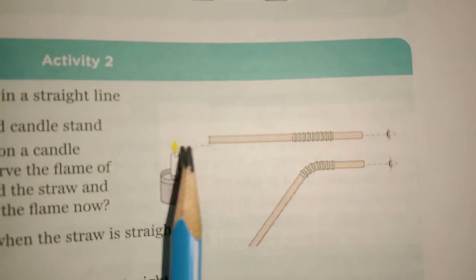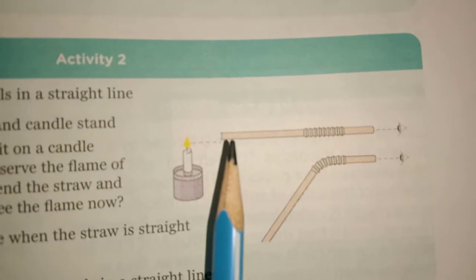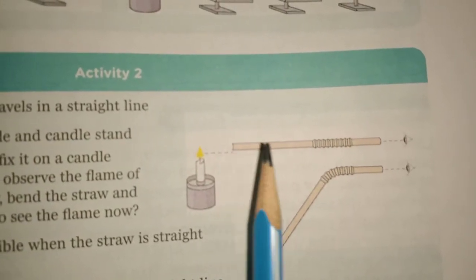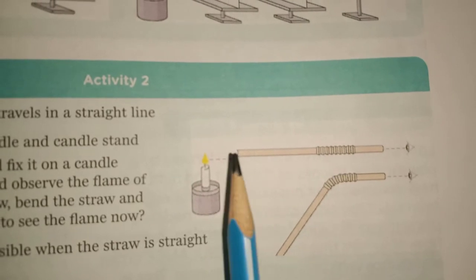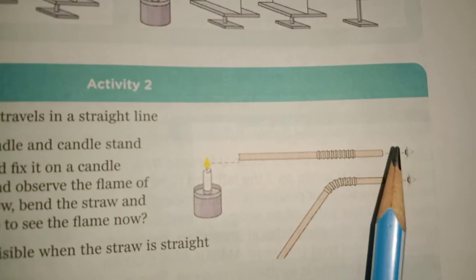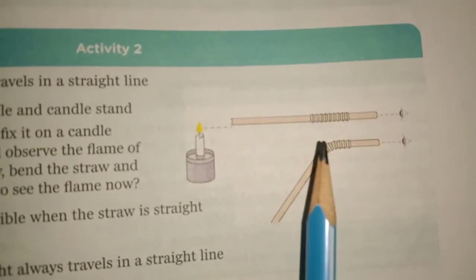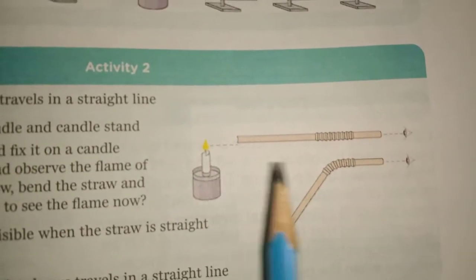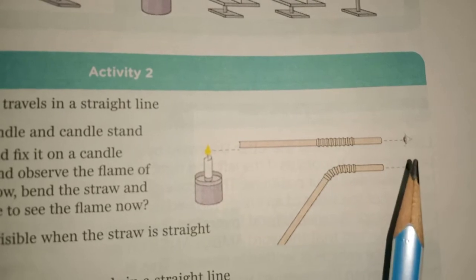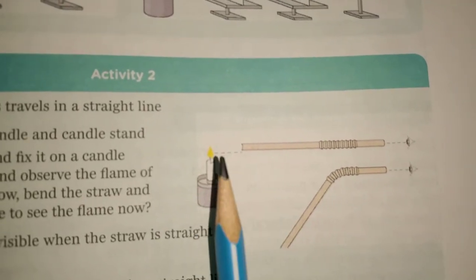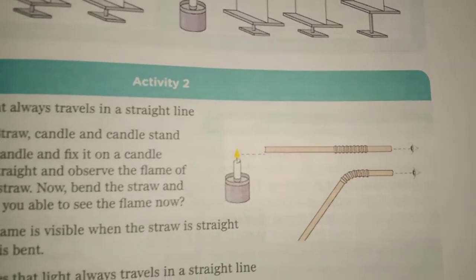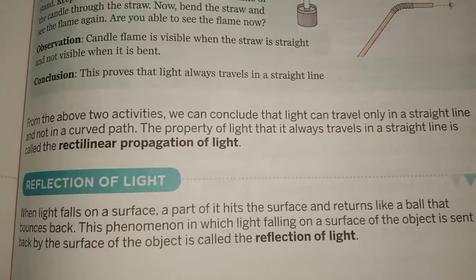Put a candle here and a straw in the path of the candle light. So when the straw is straight, the candle will be visible to this observer, and when you put this straw which is bent, the candle will not be visible to this observer. So we can say light always travels in a rectilinear path. Okay, so this is the phenomena, that is rectilinear propagation of light.